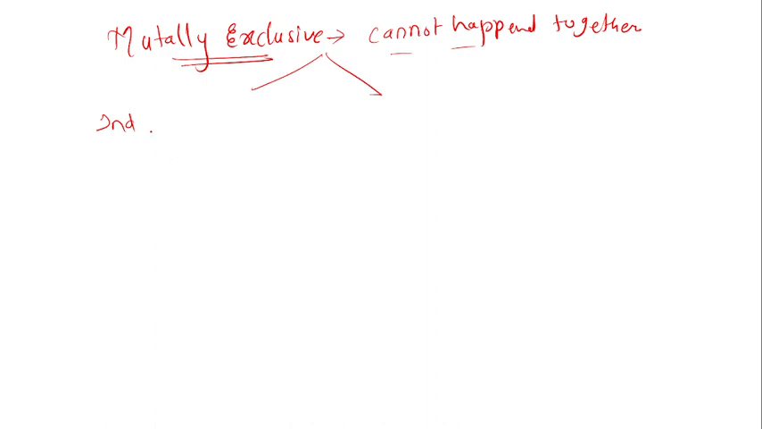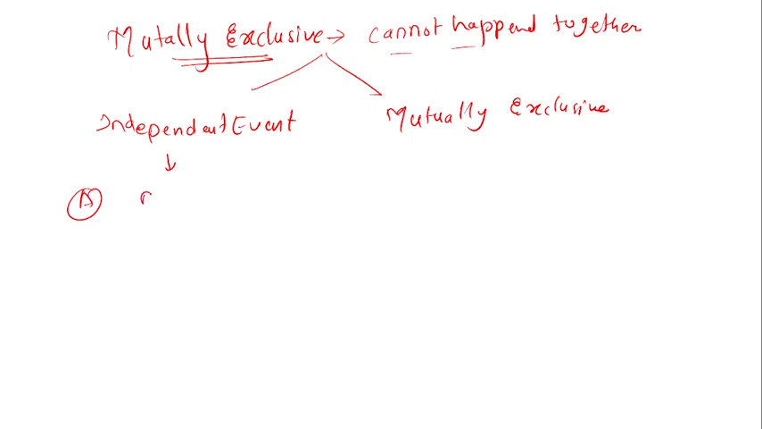So I will tell you. In the independent event, what is the difference between the mutually exclusive? Okay, in independent event, the A event and B event, so A event is not affected by B and B event is not affected by A. But in mutually exclusive, cannot happen together. That means A and B are both different things, so they are not able to happen together.